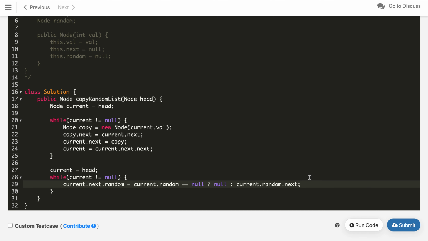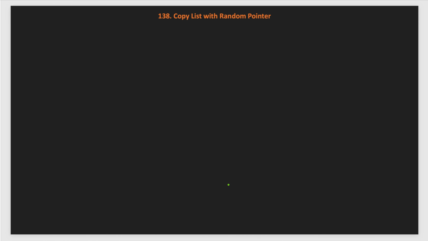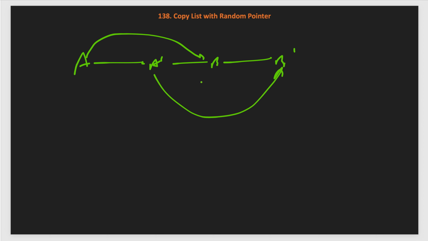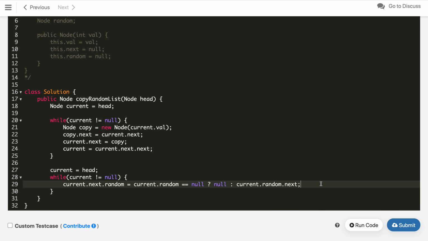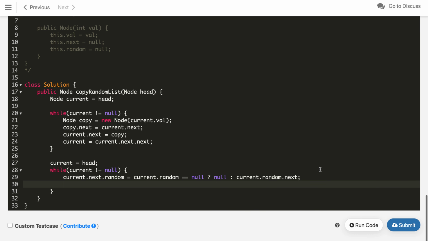So it looks like A dash, B dash. So if random of A points to B, then A dash's random should point to B dash. So this is what this step does. Similarly, after that we update our current to current.next.next, two nodes ahead.